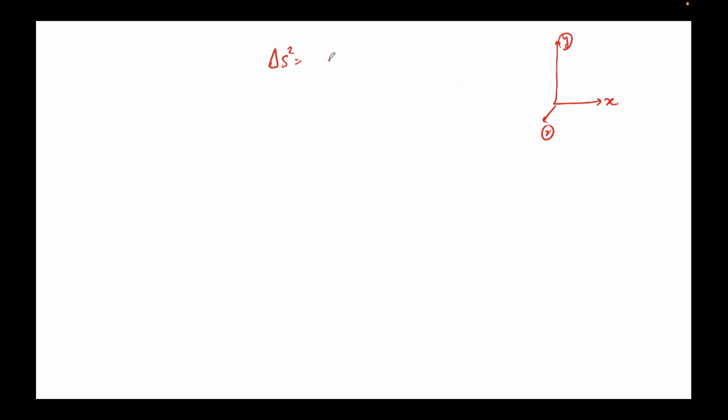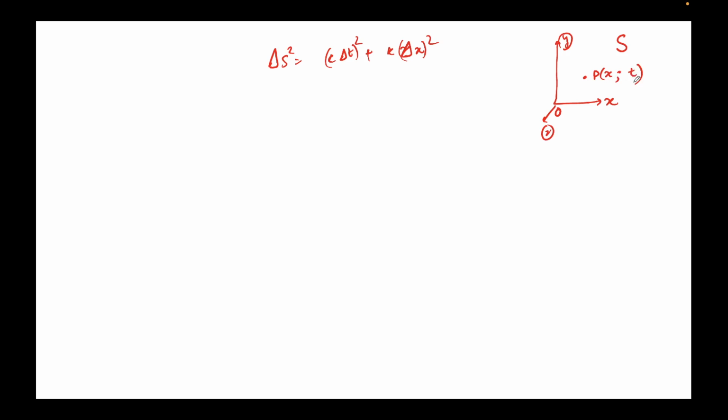So I'll just write this for now: c delta t whole squared, and let's say k is a constant, k delta x squared. Let's say in this frame, this is the observer here, and in this frame S, I'm measuring and trying to locate an event P here, which is at coordinate x semicolon t.